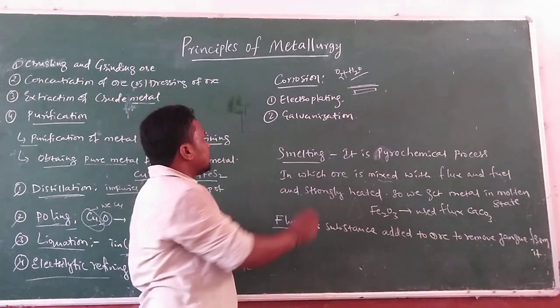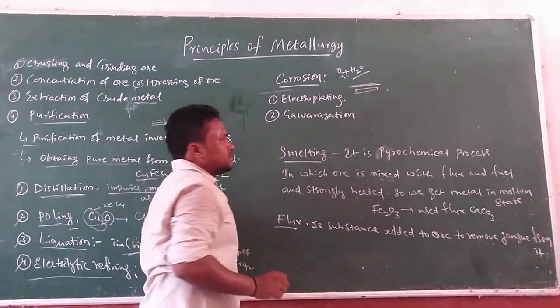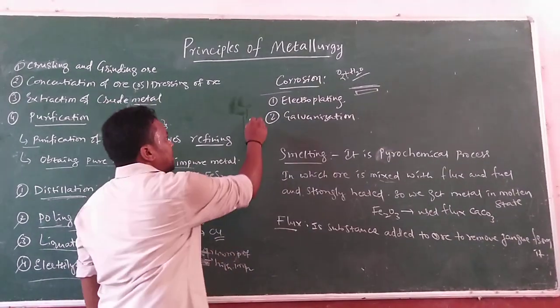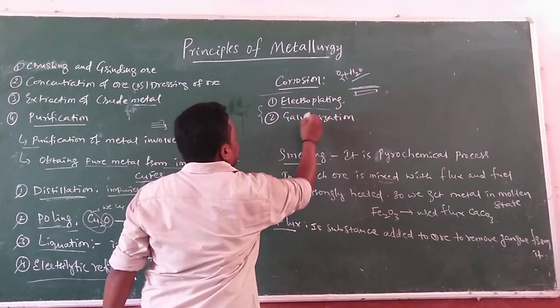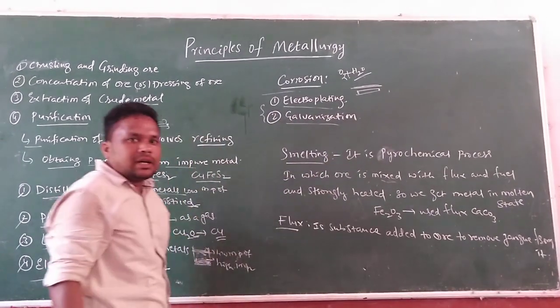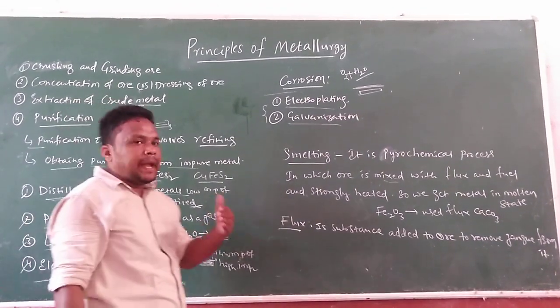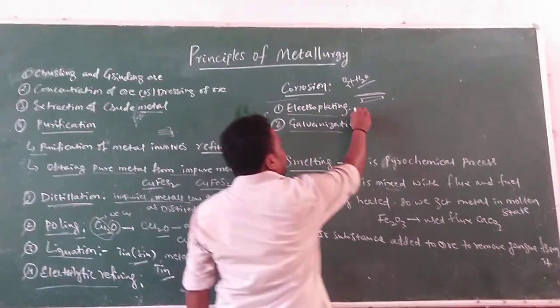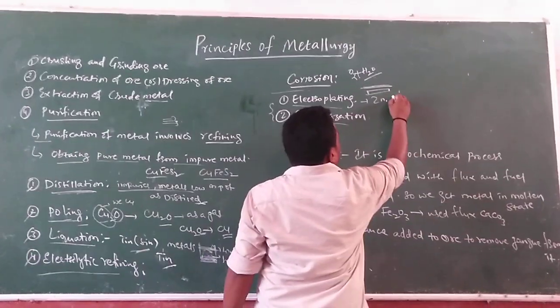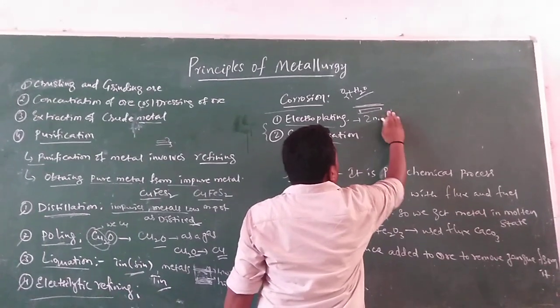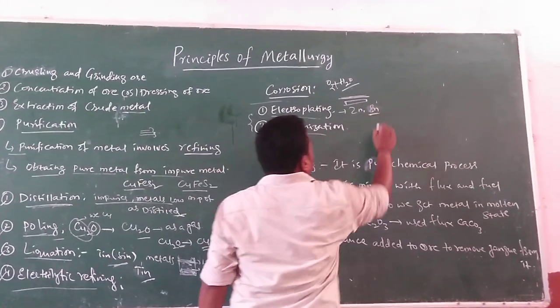That is said to be corrosion. How can we prevent corrosion? There are two methods: electroplating and galvanization. Electroplating is a process in which we cover the surface of iron or steel rods with zinc or tin metals.